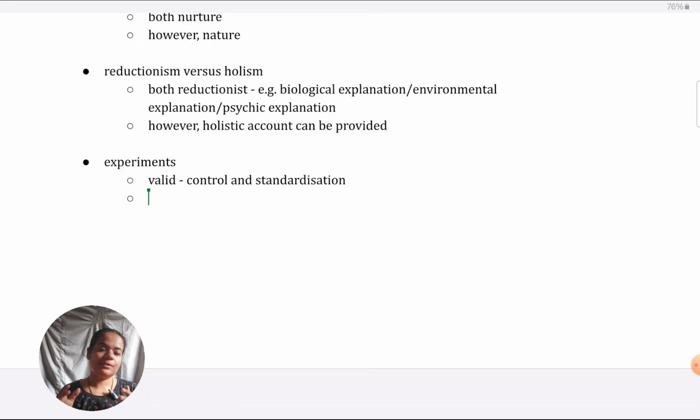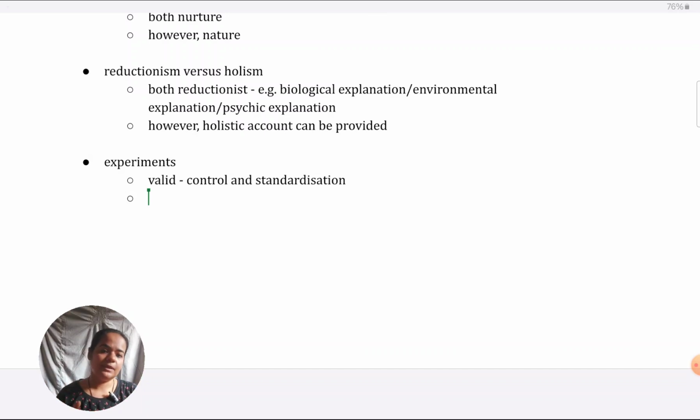Just make sure to link back to the larger topic. Here they're asking you about the explanations. They're not asking you about any particular study as such. So once you say that the study is very reliable, you could say it's valid because well established measures of self report have been used. Link it back and say that this gives credibility to the explanations. Like in this Seligman's case, it lends credibility to the learned helplessness explanation of depression. You have to explain it that way.